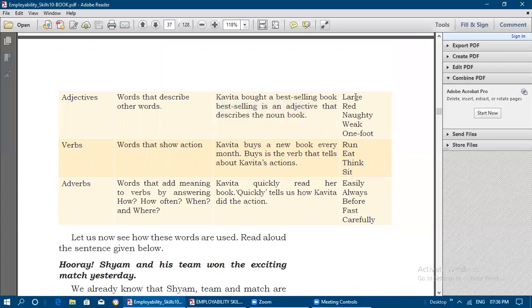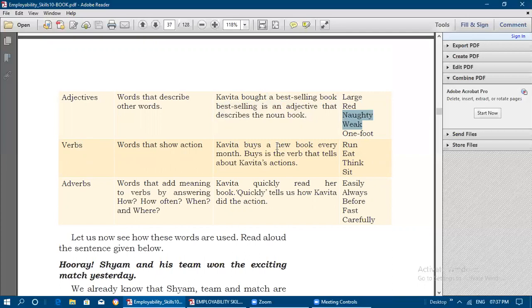Large crowd, red box, naughty girl, weak boy, like that. If you are describing some nouns using some words, those are known as adjectives. Next is verbs. Words that show the action are called verbs.